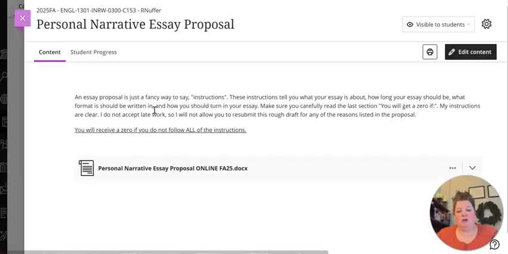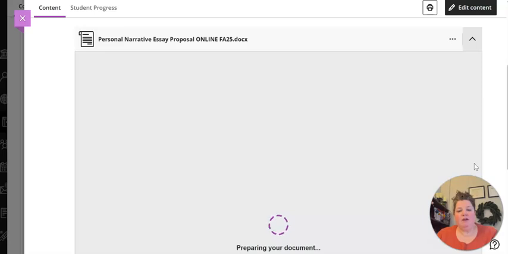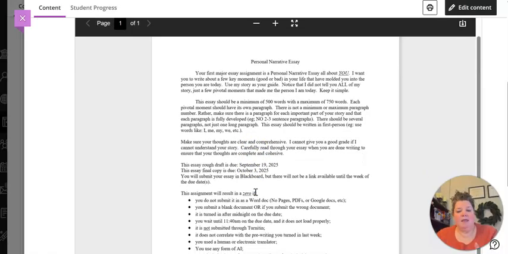These are your essay instructions. So if we look at these, I'm going to open it up. If we look at our essay instructions, one thing I really want you to be aware of is this is what your essay is about. Both of these paragraphs, 2 and 3, are the instructions. It's got to be a Word document. Depending on how many memories you choose to use, that's how many paragraphs your essay will have. It should be in first person because it's your story. And then here in paragraph 4, I tell you the due dates for your rough draft and your final copy.